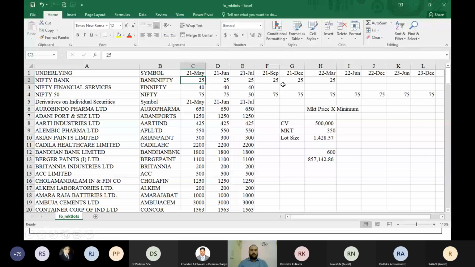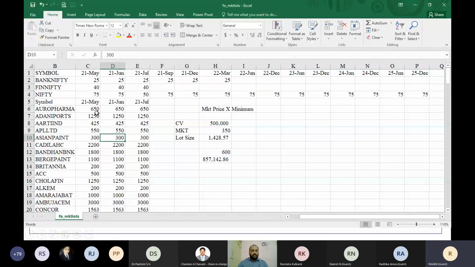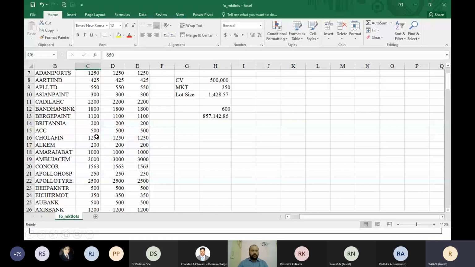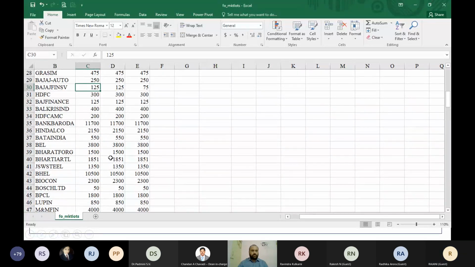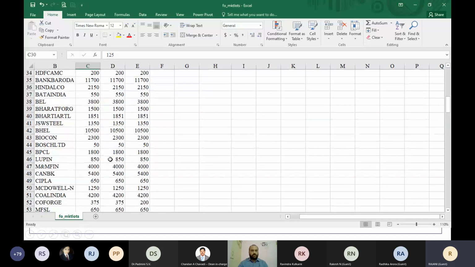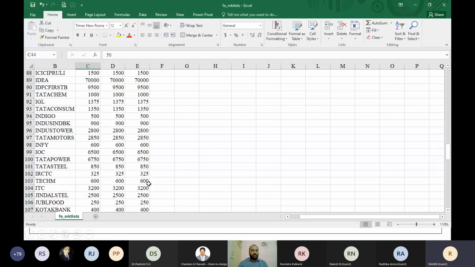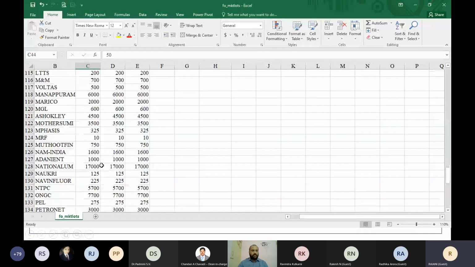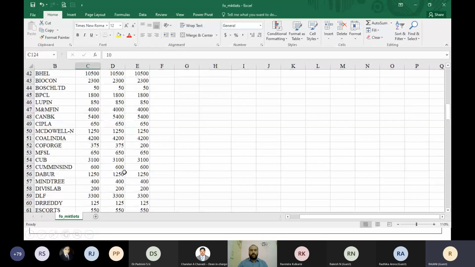So Nifty we have 25, Bank Nifty we have 75. Then when it comes to individual stock, you can see here, individual stocks have lot size, Aurobindo Pharma 650. So like this, any particular stock, if you want, you can check it here. We have Bajaj Financial Services 125. The price might be high, around 3,000, 4,000 shares. Bosch is 50. Like this we have. Let me see if there is MRF here, because MRF, you can see here, lot size is 10, because we know what is the price of your MRF. It's around 65 to 70,000 rupees or 80,000 rupees. That is the reason the lot size is 10. So based on your price, the lot sizes will be decided.